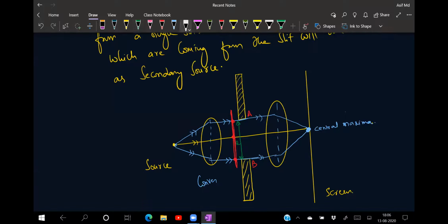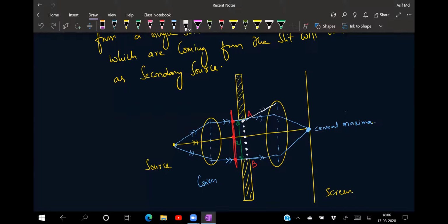In between, whatever rays of light are coming, they are acting as point sources of light like this. That means they are acting as what right now? These are all the wavefronts, and they are acting as secondary sources. From this, the wavelets are going in the front direction, in every direction. Some of the rays, when reaching here, will slightly bend and be incident on this one like this.